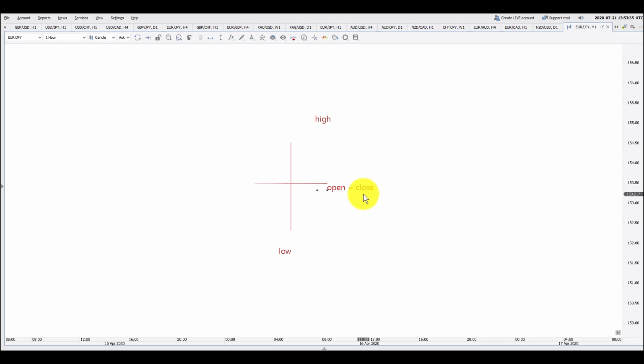It means simply that the market is undecided. What is the market? The market is nothing but the buyers and the sellers. They are not able to decide where to push the price. However, there are variations of doji with different meanings to each of them, which I will cover later. For now, here is how a standard doji looks.